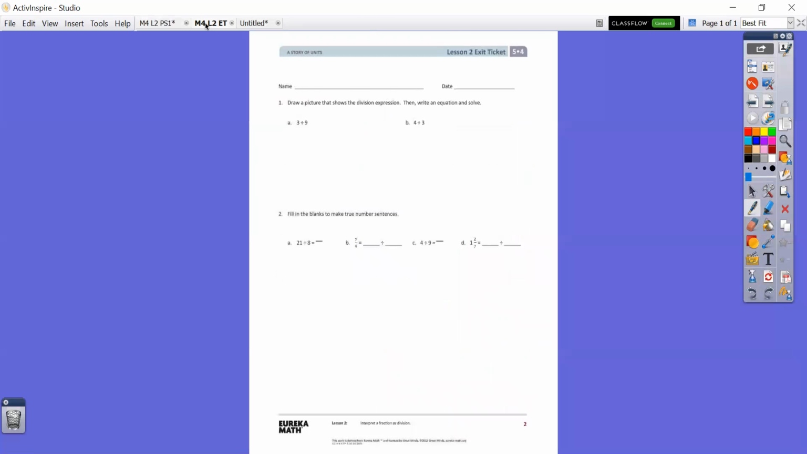And then on our exit ticket, you can see the top part, you're drawing 2 pictures for the models, and the bottom part is just like what we just finished, where we're finishing those sentences. All right, good luck. Let me know if you need any help. Take a picture when you're completed. Good job.